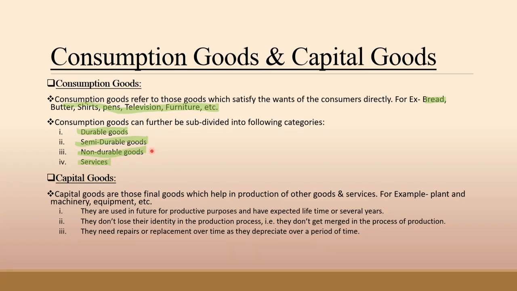Third category falling under consumption goods is non-durable goods. These types of goods are used up in a single act of consumption, and these goods cannot be used for more than 1 year. That is, they lose their identity in a single act of consumption. For example, milk, bread, food grains, sorry, paper, etc.